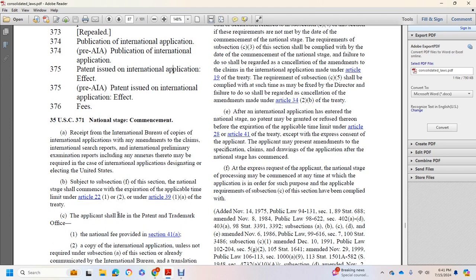Title 35 U.S. Code 371, National States Command with the receipt of the international review of the copy to the international application amendment with the claim with the international search report with the international preliminary examination reports to include with the annex thereto with the required with the international application designated with the electing of the United States.